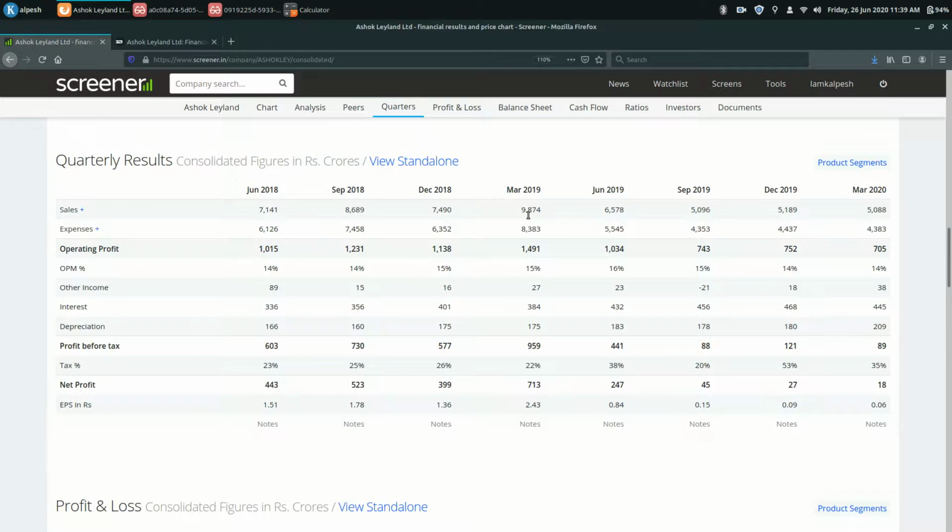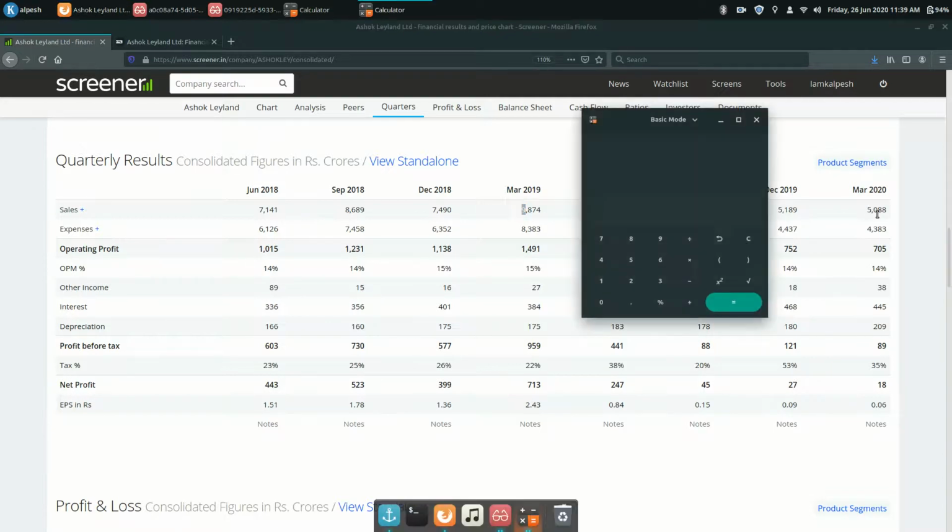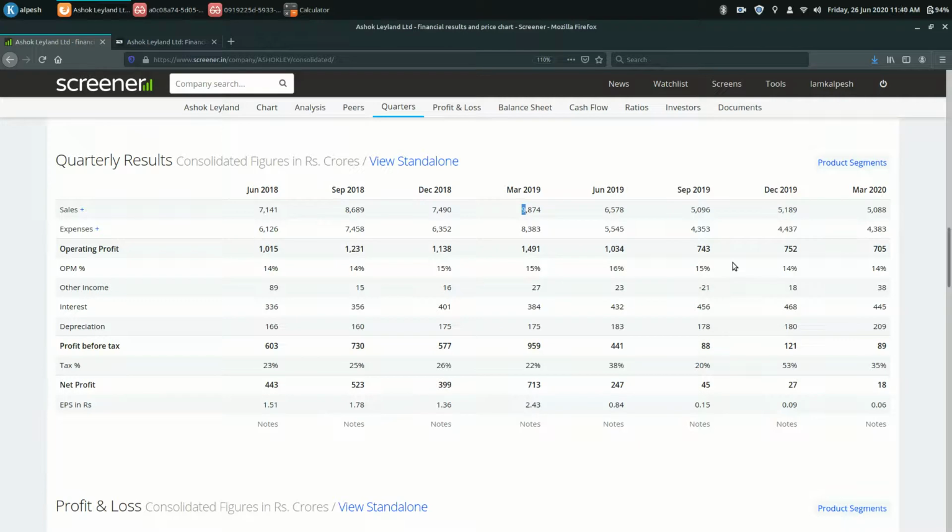If you see here, on March 2019 the sales was somewhere around 9,800 crore, and March 2020 it is 5,088 crore. So almost 50%. Let's get to the exact figure. The sales are down by 48% on year basis.